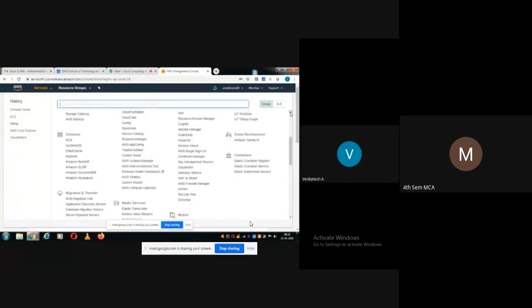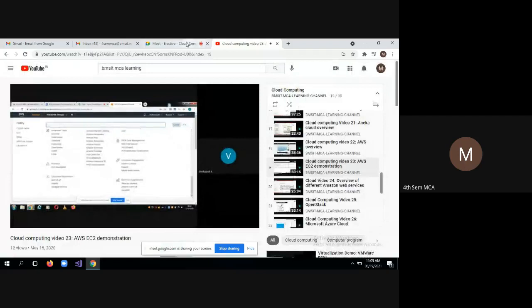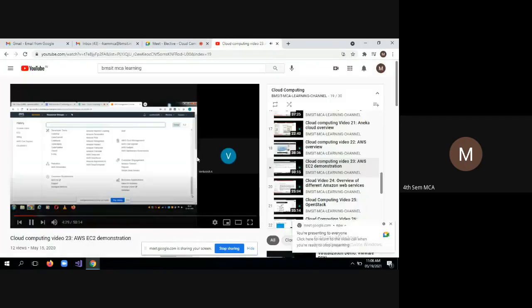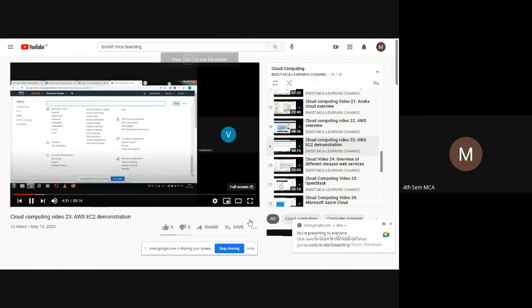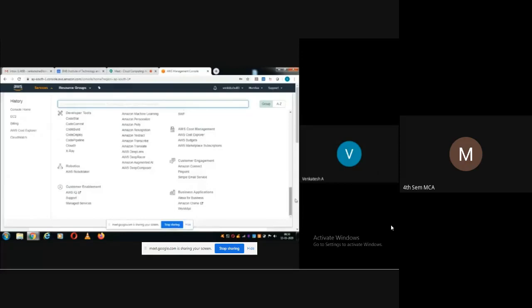media services, migration and transfer, containers, game development, mobile. See, there are so many services, isn't it? Business applications, robotics. That means you can see the range of services provided by AWS. And whatever services you are seeing here, they are all cloud-based services.